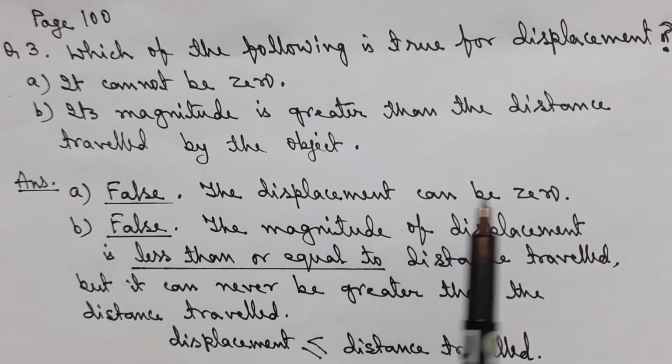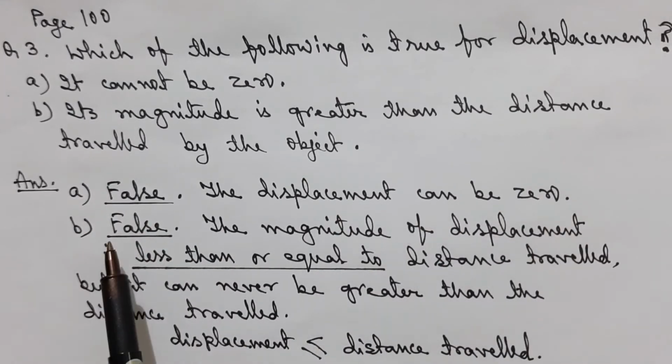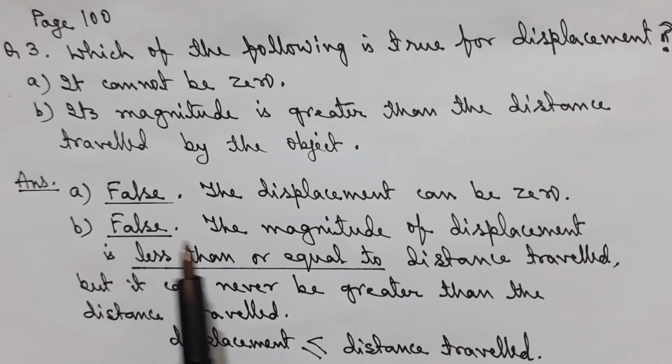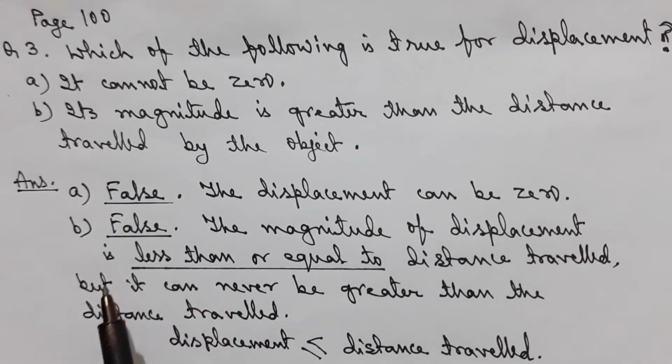The displacement can be zero. For the second part also false. The magnitude of displacement is less than or equal to distance travelled, but it can never be greater than the distance travelled. Therefore, displacement is less than or equal to distance travelled.